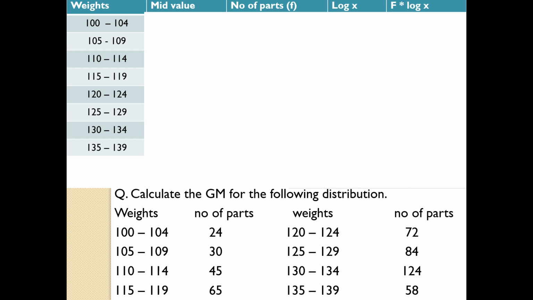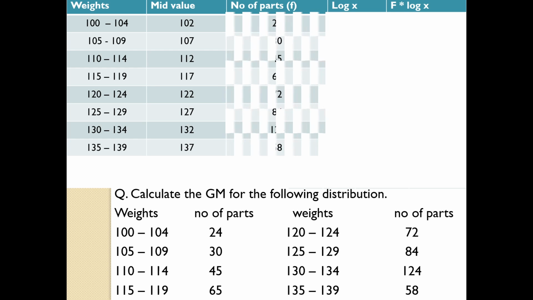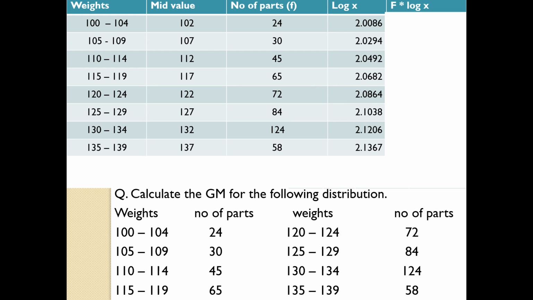Before we go into number of parts, if you can go for the mid value, and I hope you know how to find the mid value of a certain class. So once you found the mid value, write down the various values that comes under F, and next you need to find the log of x. Log of x means log of mid value. Here in this continuous case, you need to find the log of mid values. So you need to find the log of each mid value, you will get the values given in the question like this.